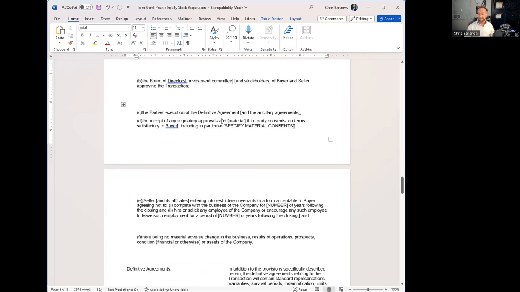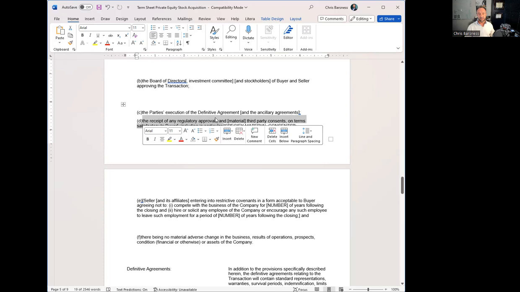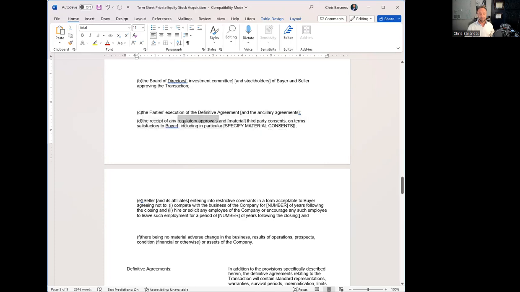Signing a more definitive agreement, a stock purchase agreement, employment agreements, all of that. You might need some type of approvals or consents, whether it's for licensing or regulatory, have to get approved for a new buyer or the buyer to take over this company. So it's a change in control of the corporation. And you might need approval if they hold a license. There might be third-party consents on contracts.